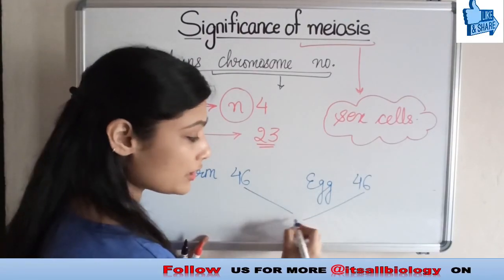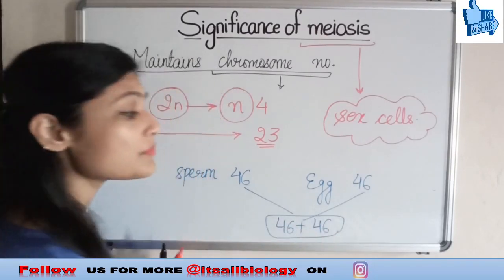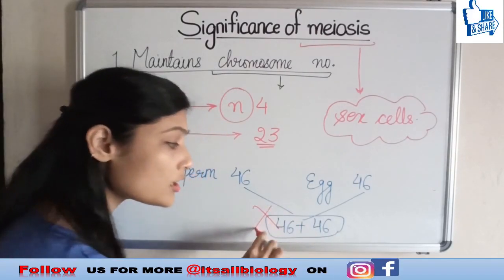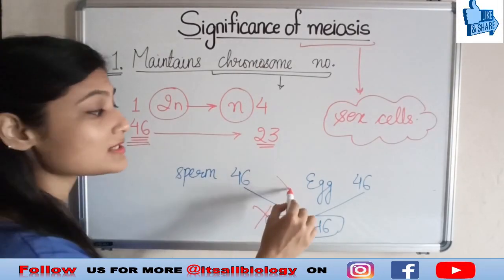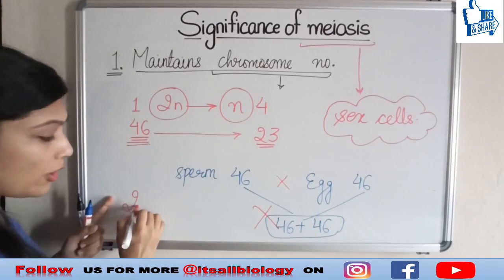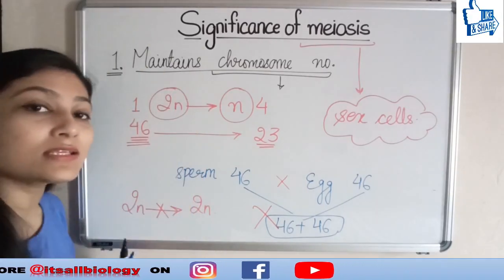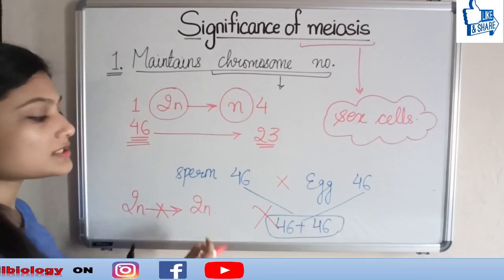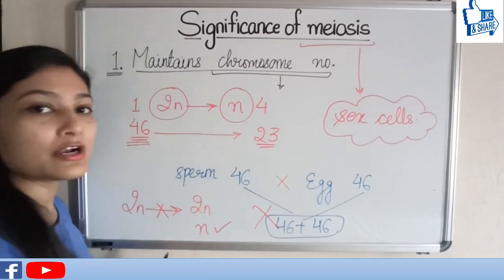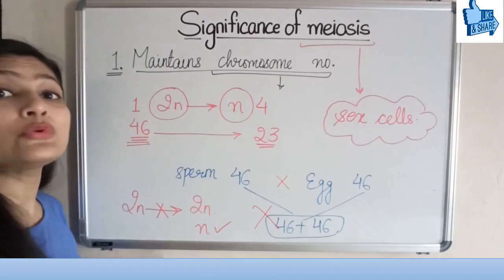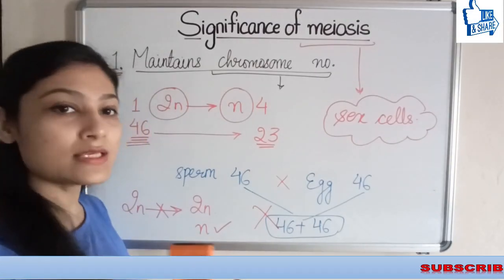So after fertilization, we are going to get a number which is not the normal chromosome number. So this does not happen. A diploid cell does not remain diploid in meiosis. Rather, it changes into a haploid cell, so that after fertilization, after the fusion of male and female cell, the normal number can be restored.